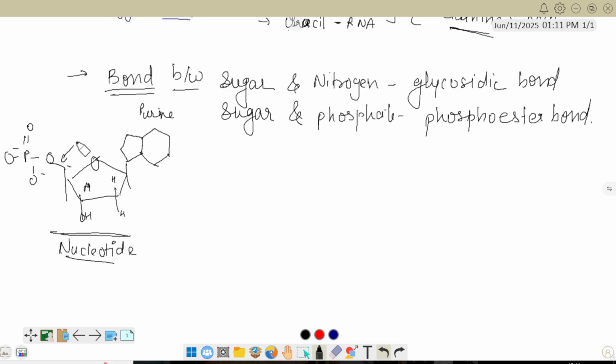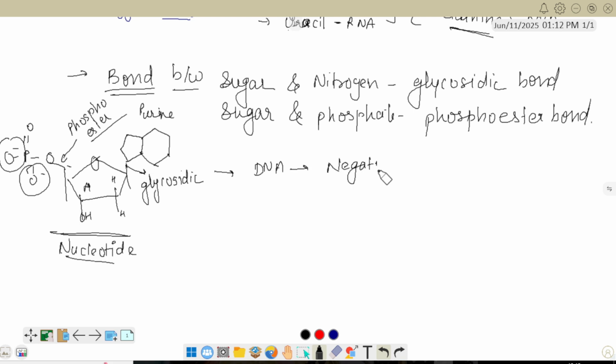Here the bond present is phosphoester, and the bond present here is glycosidic. This is called a nucleotide. You can see the negative charge here. It means that DNA, because it is made up of nucleotides, is negatively charged. Why is DNA negatively charged? Because of the presence of phosphate.